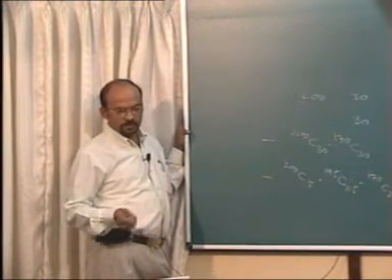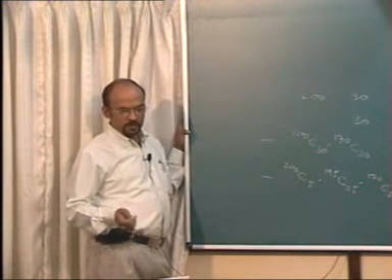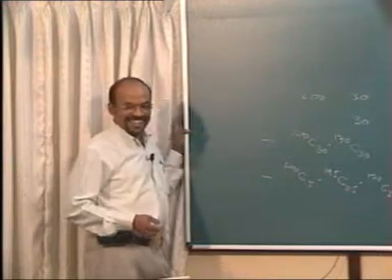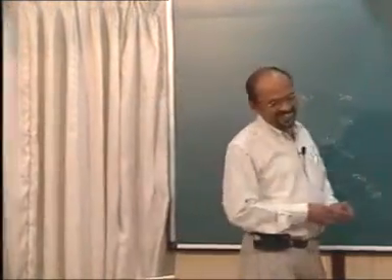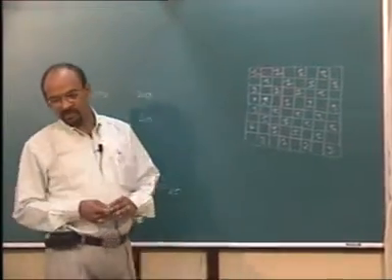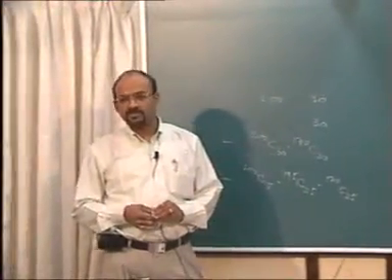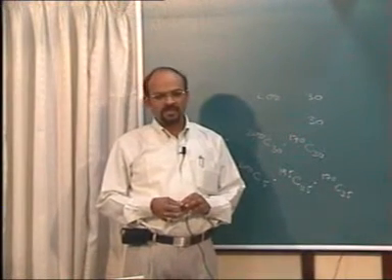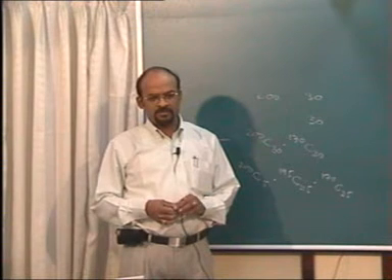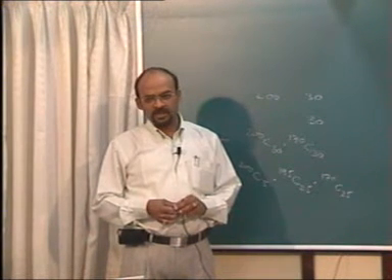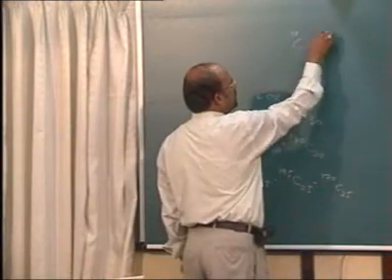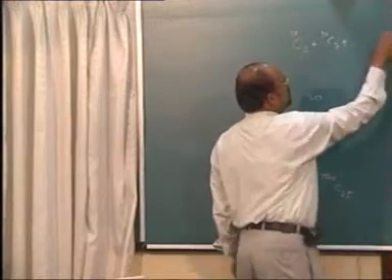Next. A man has 10 friends. In how many ways can he go to dinner with 2 or more of them? A man has 10 friends. In how many ways can he go to dinner with 2 or more of them? The answer is going to be 10C2 plus 10C3 plus etc. plus 10C10.